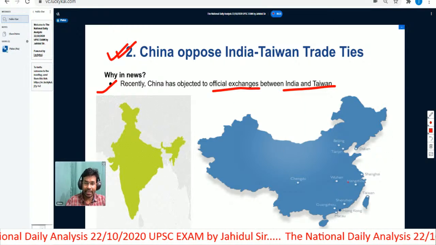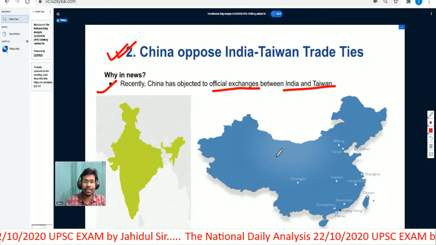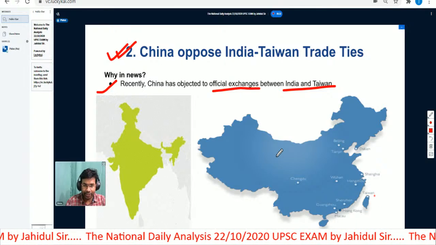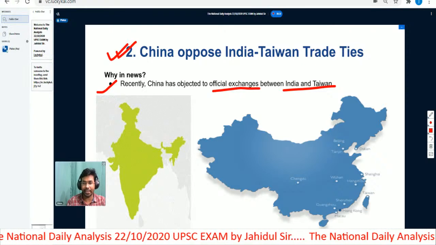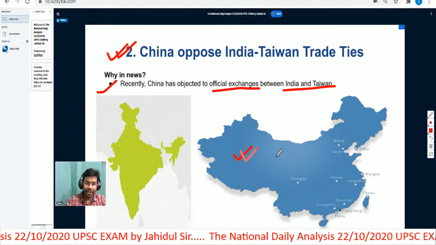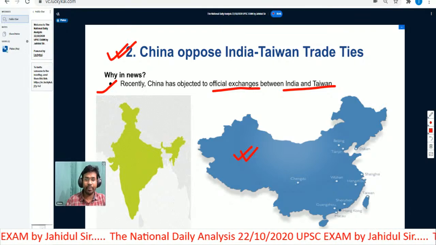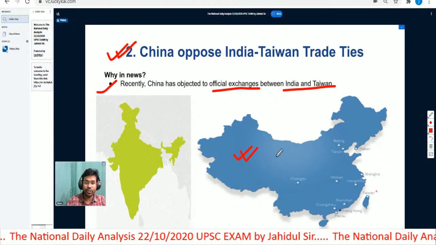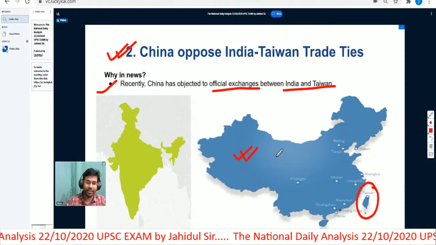China claims Taiwan to be its own territory, but Taiwan asserts that it is an independent nation, and there are 16 countries worldwide that recognize Taiwan as an independent country. But at the same time, China is a member of the United Nations organization, and it is a member of the P5, the permanent 5 of the United Nations Security Council. At the same time, Taiwan is not a member of the United Nations system.